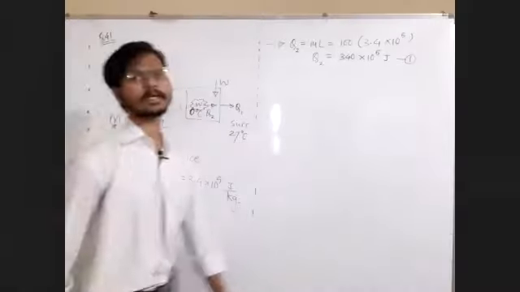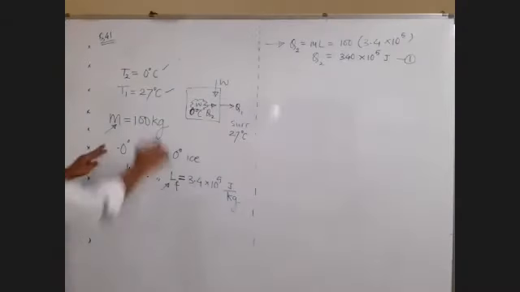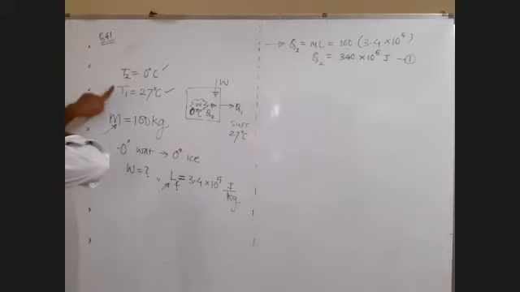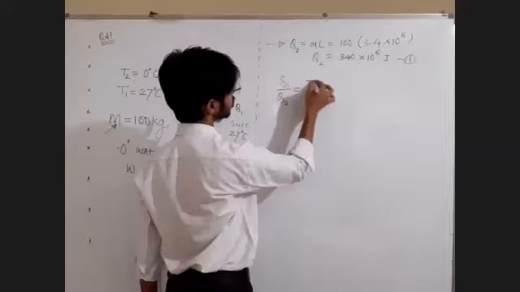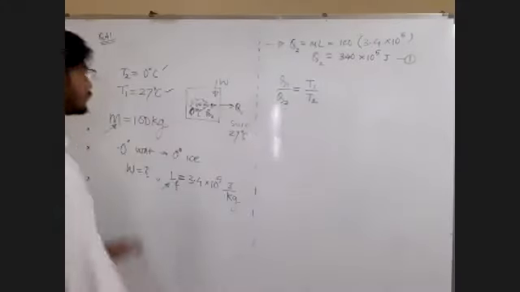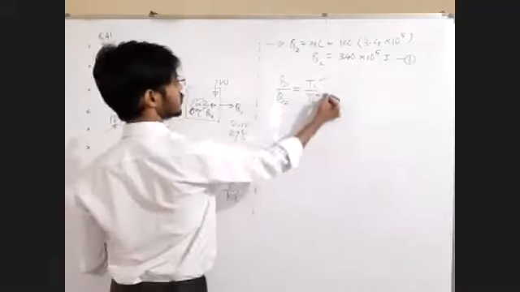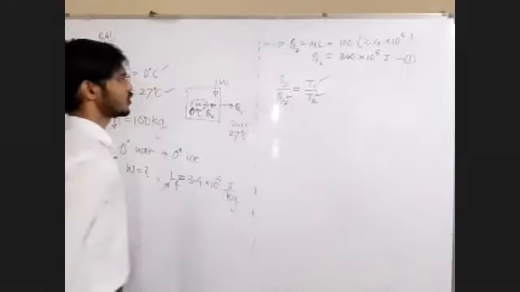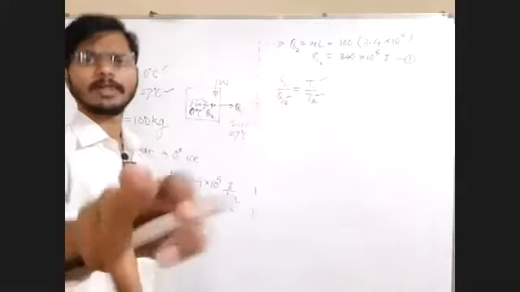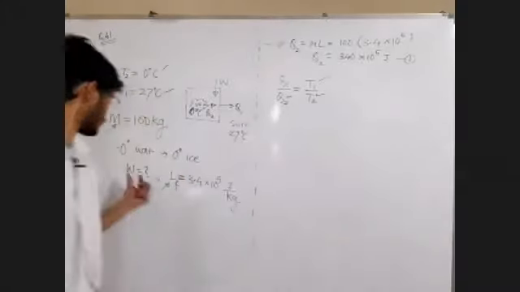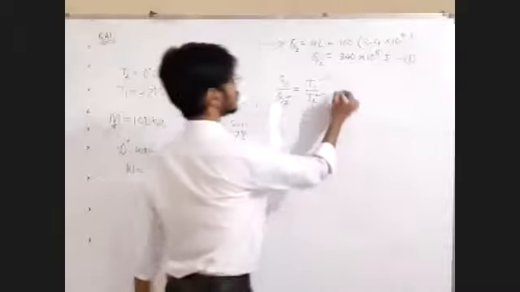Now the very immediate action that you will do is tick marking. So T1, T2 and Q2. Q1 upon Q2 equals T1 upon T2. Okay, sir. Let's tick mark. T1 is given, T2 is given, Q2 is known. Sir, Q1 is not known, but it is not asked also. But what is asked? W is asked.